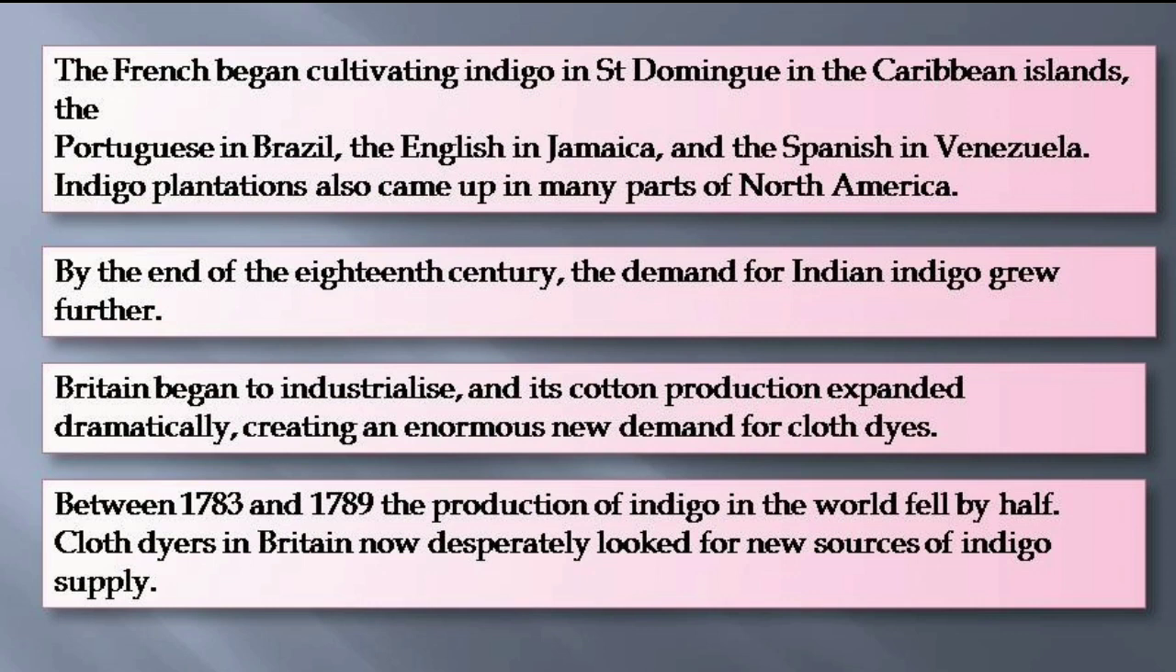By the end of the 18th century, the demand for indigo grew further. Britain began to industrialize and its cotton production expanded dramatically, creating an enormous new demand for the cloth dye. Between 1783 and 1789, the production of indigo in the world fell by half. Cloth dyers in Britain now desperately looked for new sources of indigo supply. From where could this indigo be produced? So now the East India Company turned back to India.